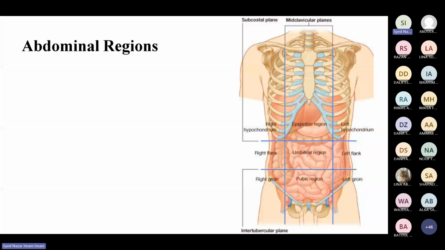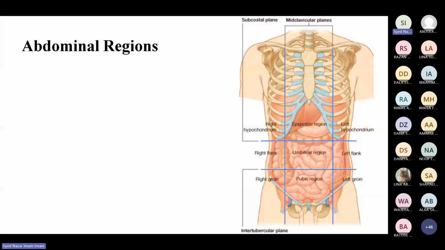There is one very small piece of advice: when you are reading any particular topic, before that, just know why you are reading it. What is the importance of this particular topic? I'll let you know the different topics in the anterolateral abdominal wall, and I will give you the importance of each. So before reading a topic, if you know why you're reading it, and what the importance of this particular area is for your clinical practice, then you are going to memorize it. Your brain is going to keep it with you.